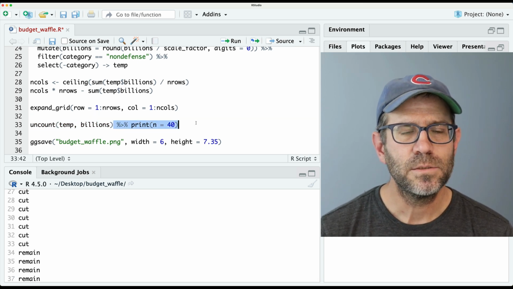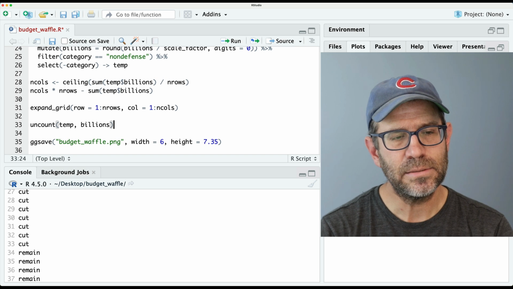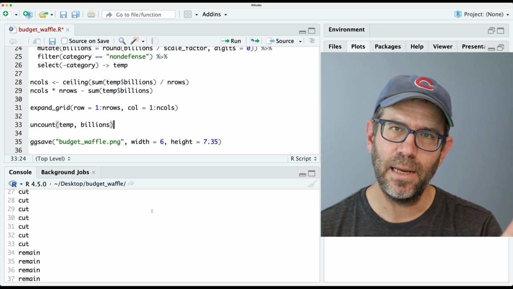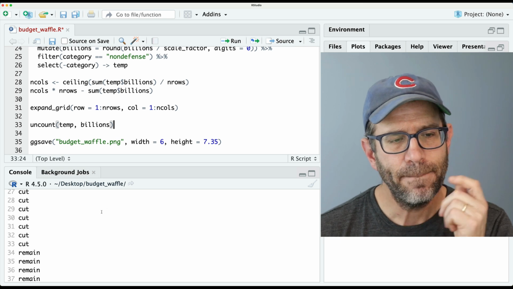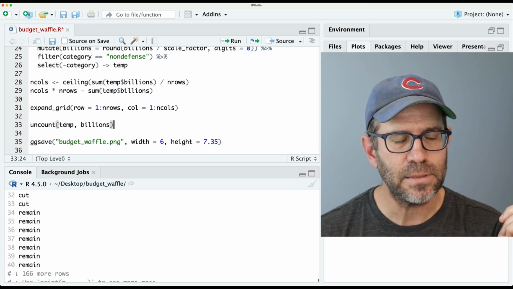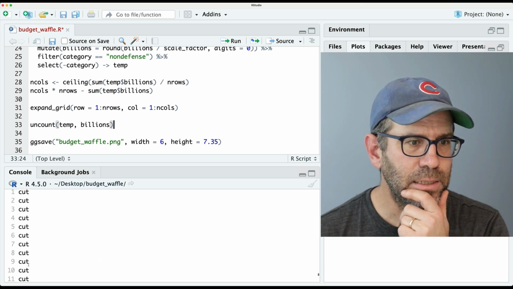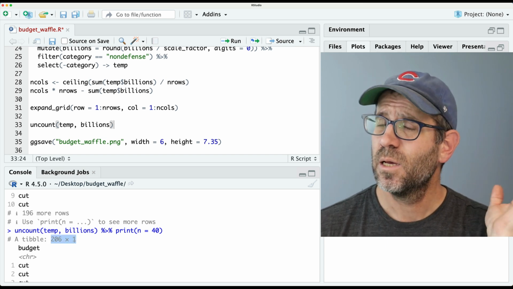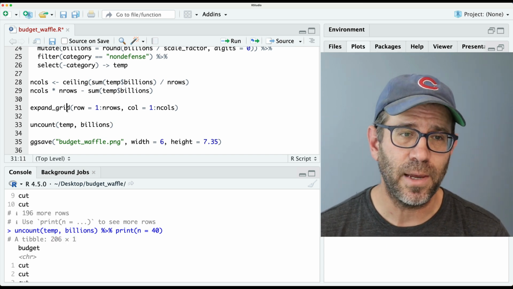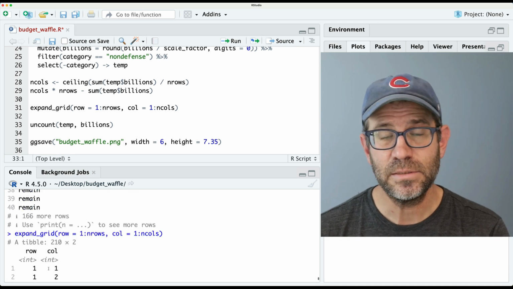Okay, so that then is going to be the column indicating the group that we want to color our data by, right? But again, this has 206 rows, but we know that our expand grid is going to have 210 rows.